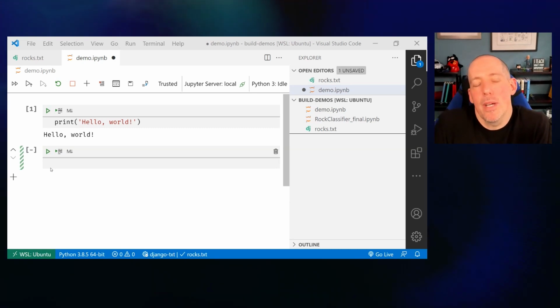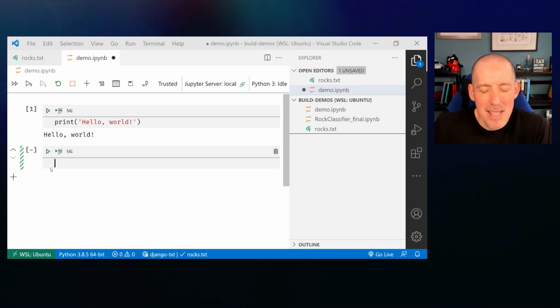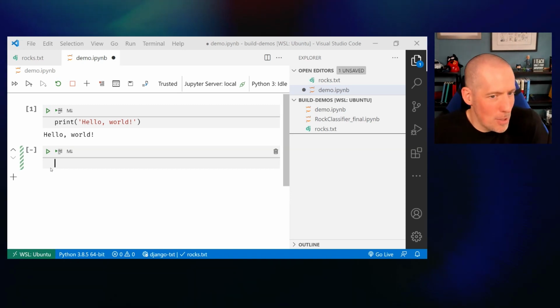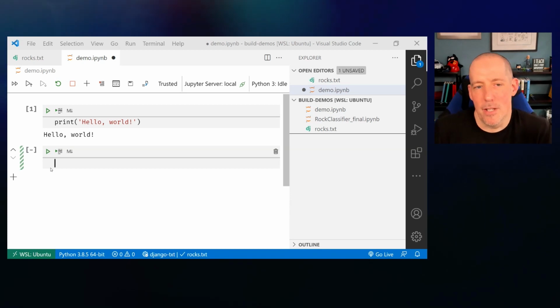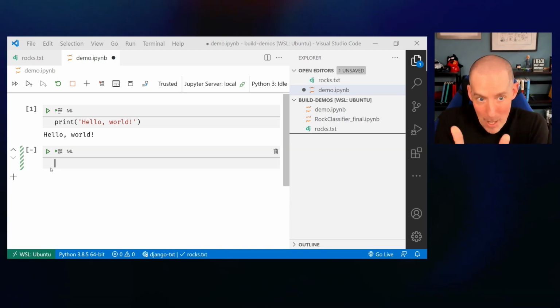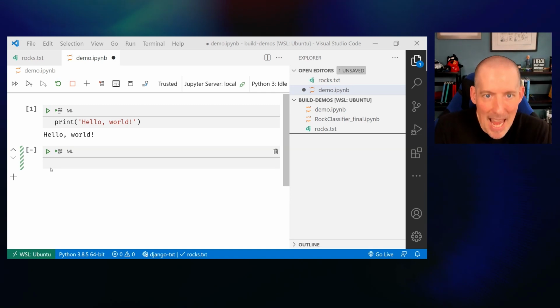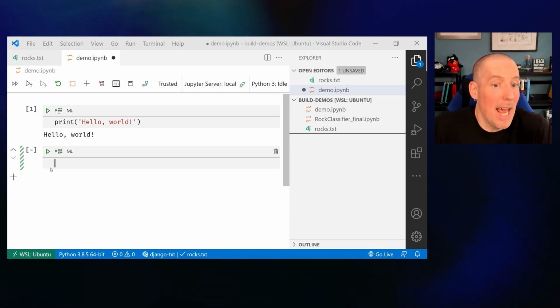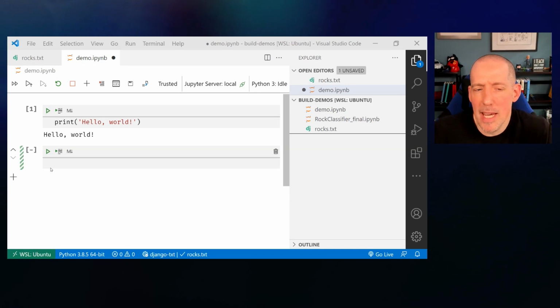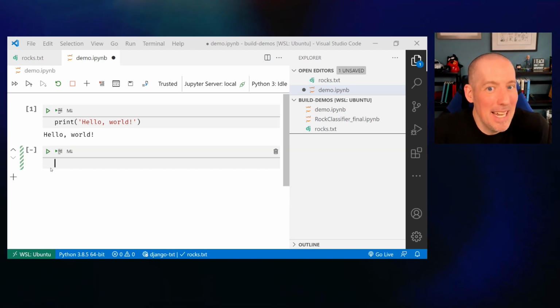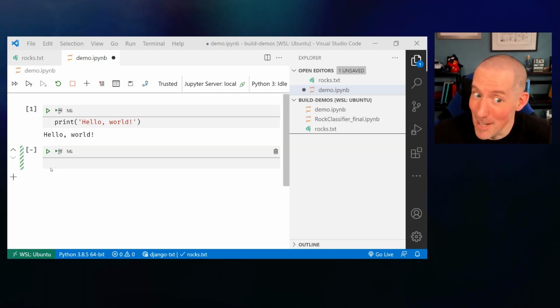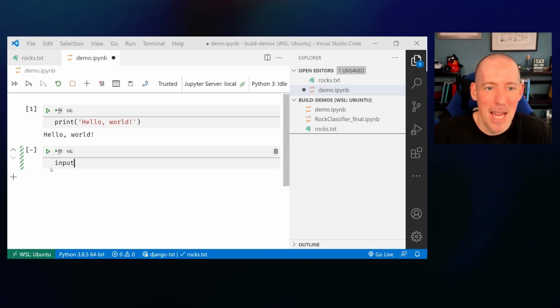One thing that you are going to notice about Python is that it does try to keep its syntax relatively close to English. Let's make this a little bit more advanced though. Rather than printing out hello world, let's go ahead and ask somebody for their name. So what I want to do here is get input from the user. How might we get input? Again, my really subtle hints, it's going to be input.